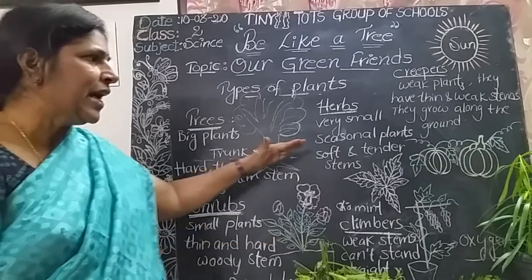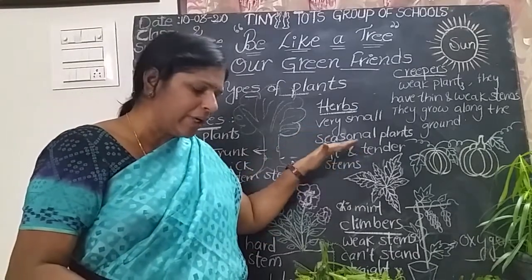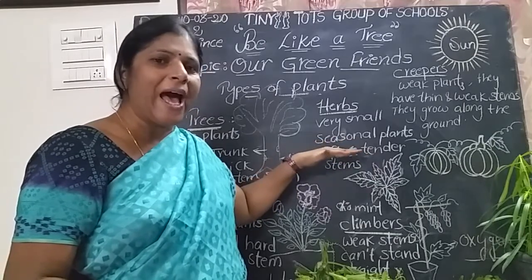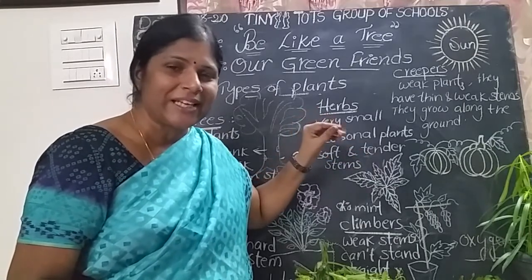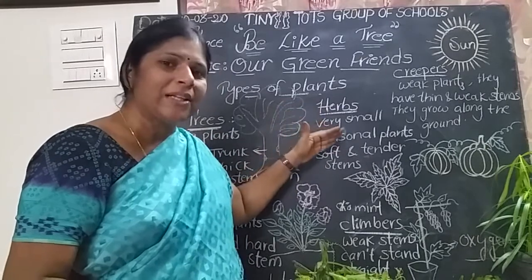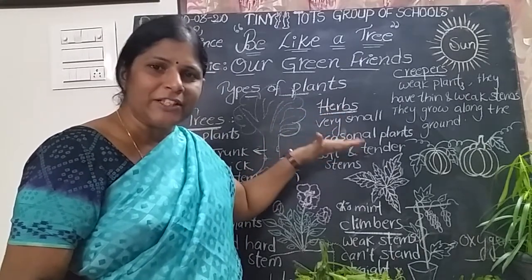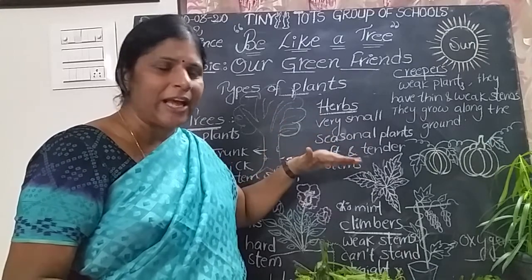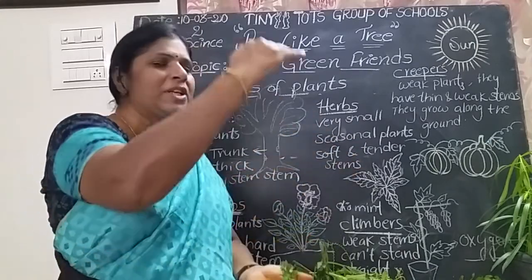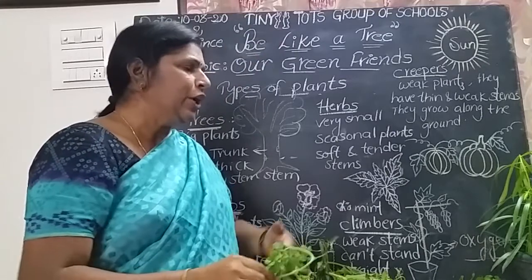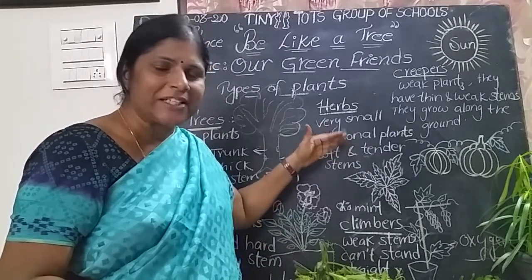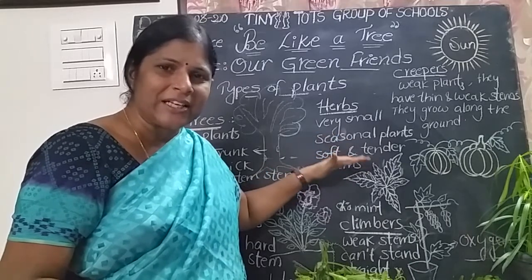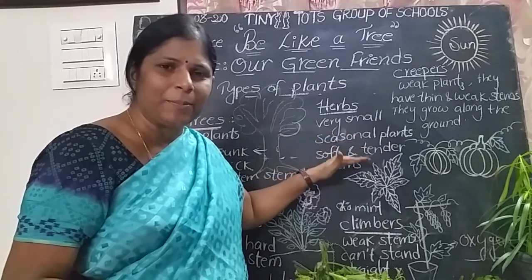Now, herbs are very small plants. Coriander, mint, these are all examples of herbs. They have soft stem, tender stem. So herbs are the small plants, very small plants. They have very soft and tender stem. They grow this much height only. They live only 1 or 2 seasons. That's why these are called seasonal plants. Which plants are called seasonal plants? Herbs are the seasonal plants.